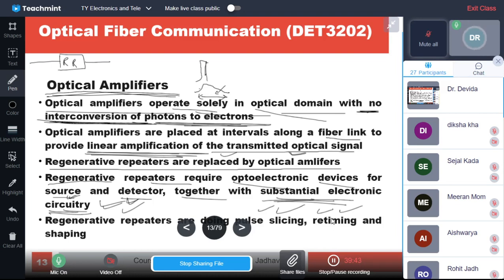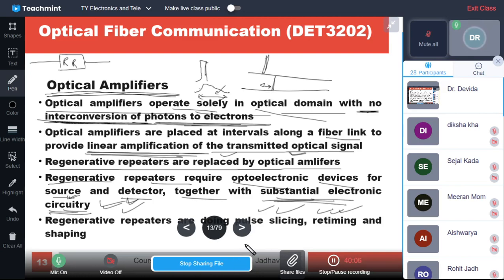So reshaping is required, and retiming is required, because this pulse is received at a particular time, and then the pulse processing requires some time, and then this pulse is placed over the same fiber after some small delta time delay, because the processing requires some time.